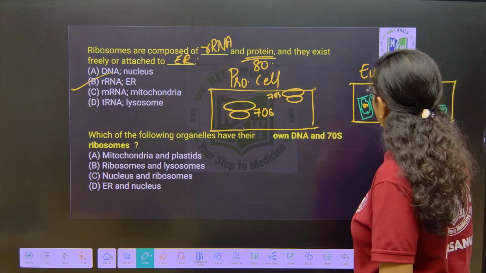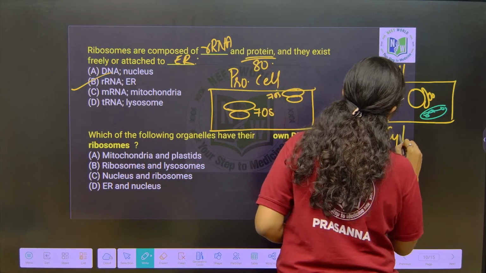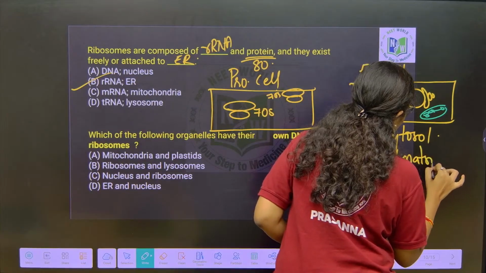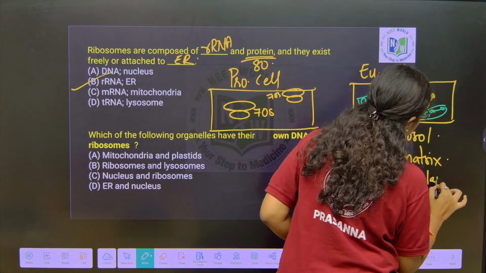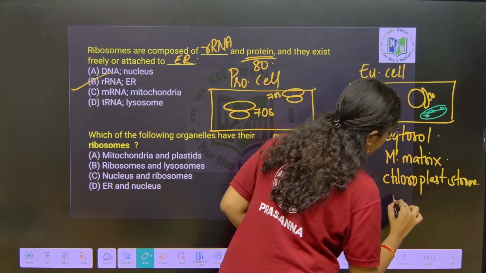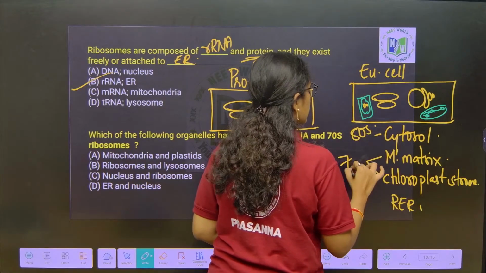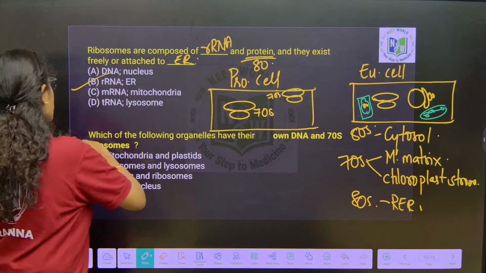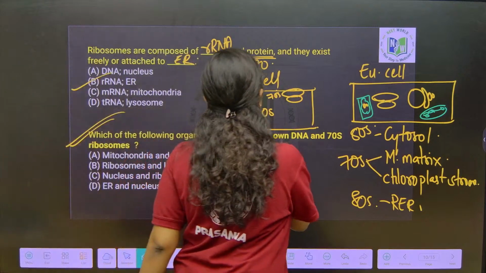Clear? So these are the 4 locations. In a eukaryotic cell, where do you find them? In the cytosol, inside the mitochondrial matrix, inside the chloroplast stroma, and attached to the rough endoplasmic reticulum. And here you can see, both of those will be 70S and this will be 80S. Clear, right?